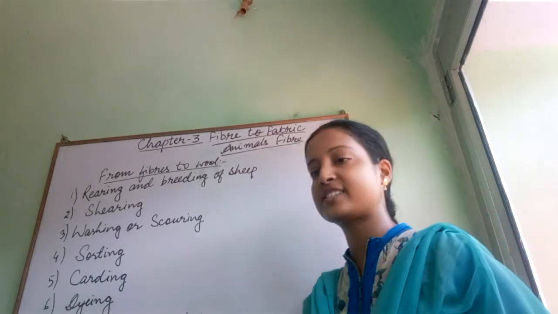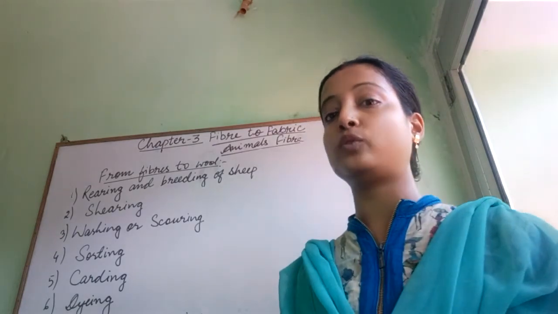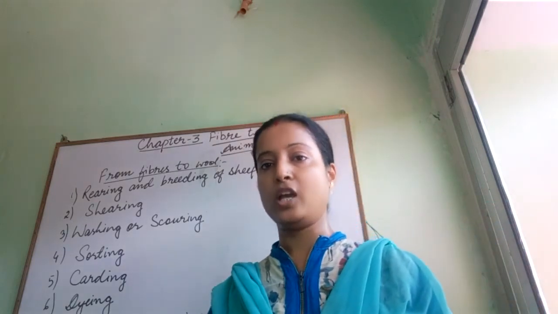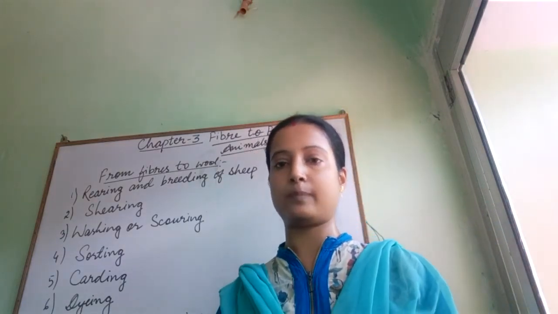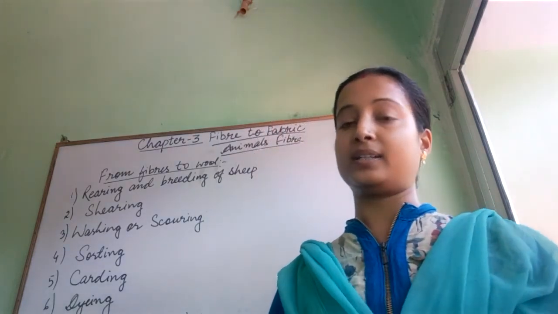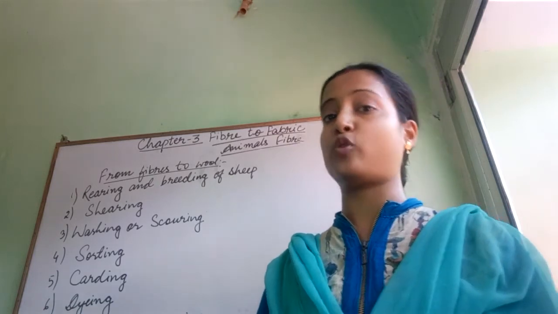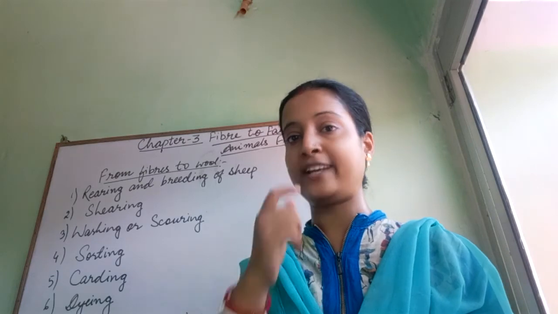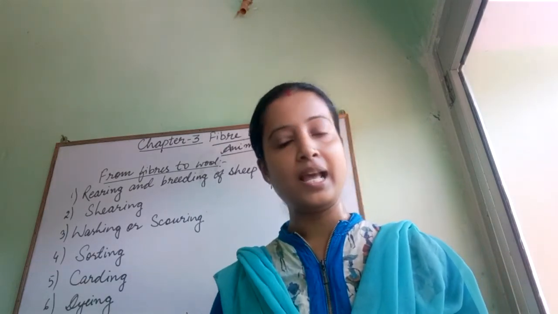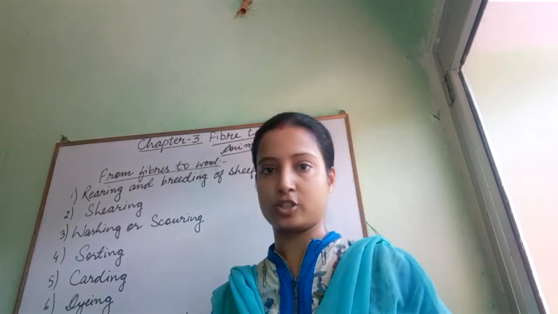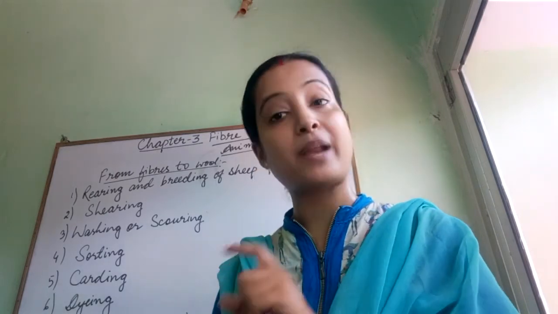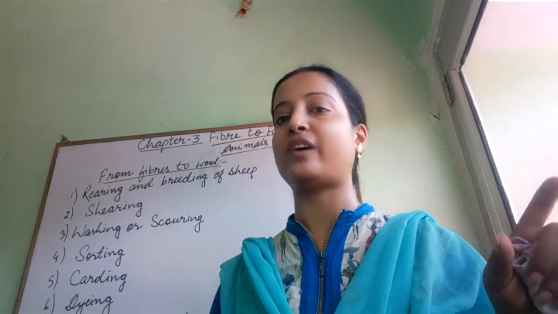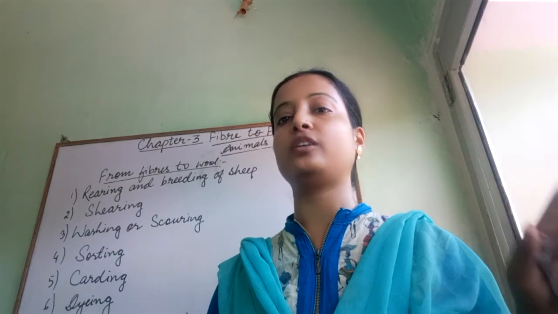Some interesting things I am going to tell you: wool is a protein. Wool is a protein that is developed on the sheep's body, but cotton is a carbohydrate. Actually, it is a form of cellulose. That's why the burning of wool produces a very bad smell, which cotton does not, because cotton is a natural plant fiber, but wool is an animal fiber and it is a protein developed on the sheep's body.